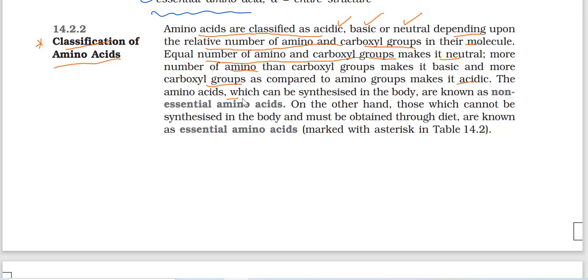The amino acids which can be synthesized in the body are known as non-essential amino acids. This is the important non-essential amino acid. On the other hand, those which cannot be synthesized in the body and must be obtained through diet are known as essential amino acids. Essential amino acid means we have to take it from outside. These are essential amino acids.